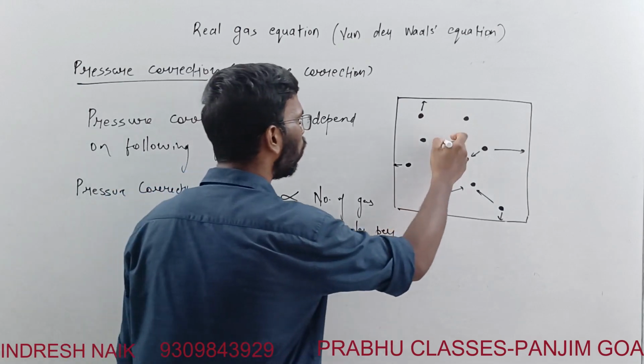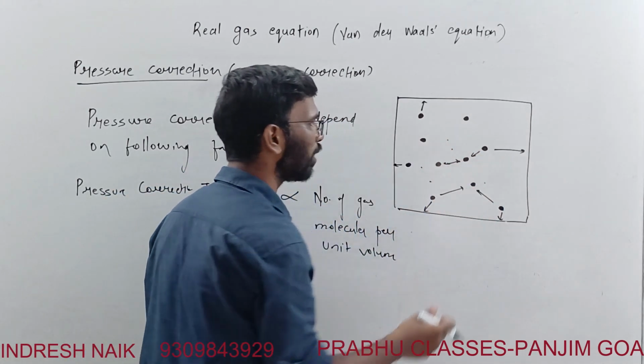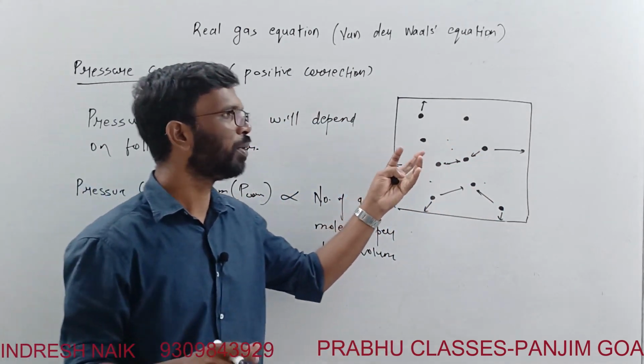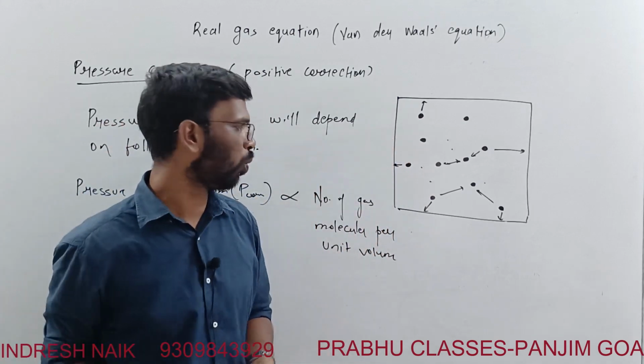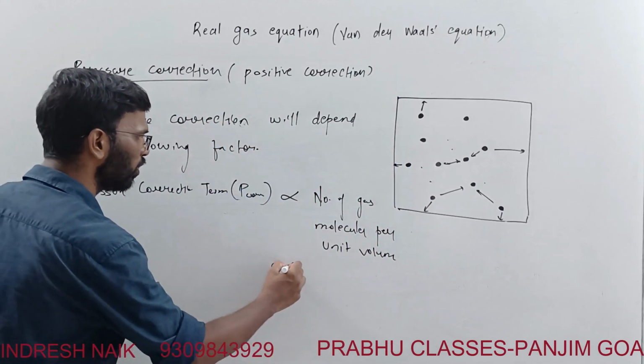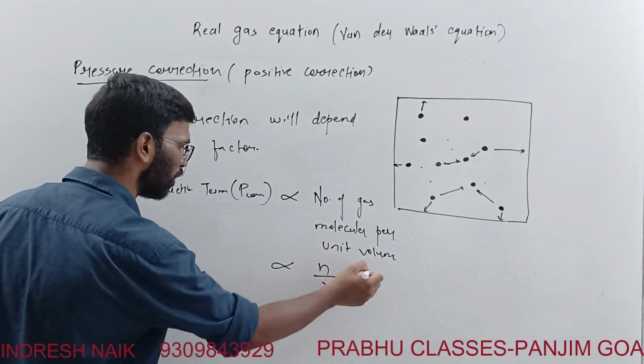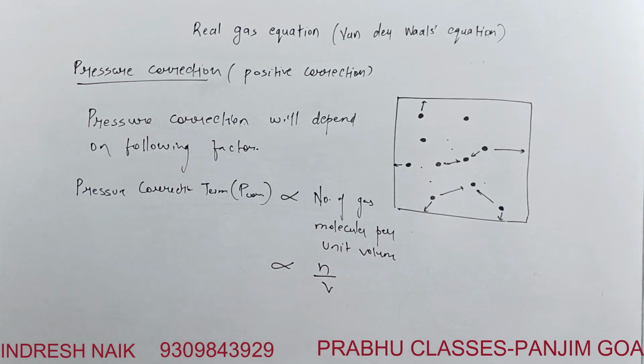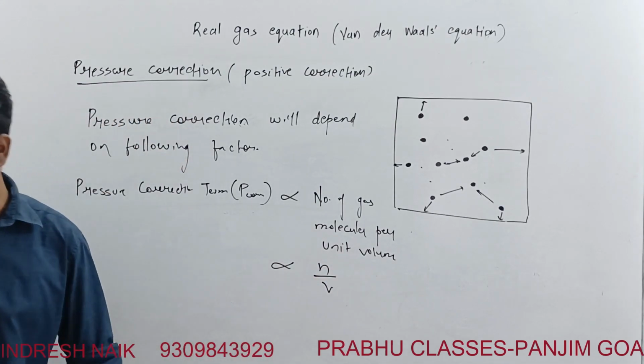It means if there are more particles inside, the correction will be more, because more particles are not going to hit the wall of the container. The number of moles per volume is given as n by V. So this is one factor.